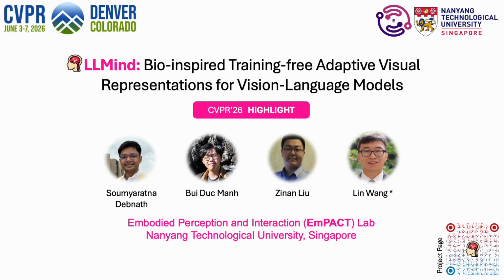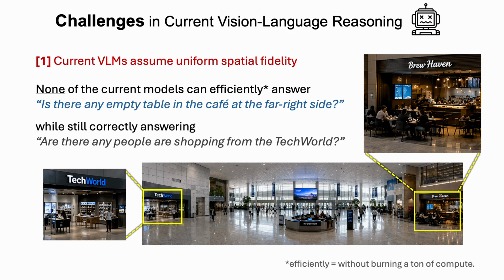Hello everyone. We are excited to present our CVPR 2026 highlight paper titled LLMind, Bio-Inspired Training-Free Adaptive Visual Representations for Vision Language Models. Even after significant advances in vision language perception, current VLMs still rely on uniform spatial processing, treating all image regions with equal importance.